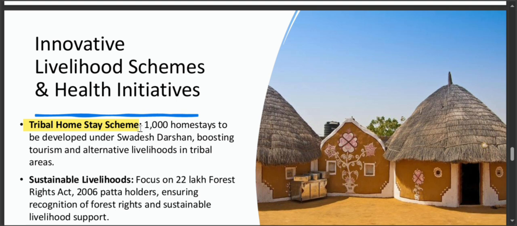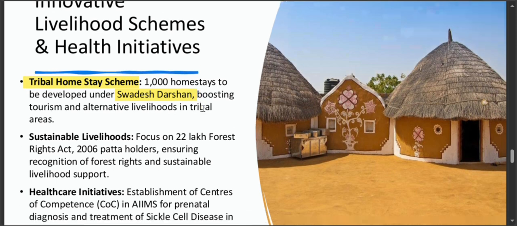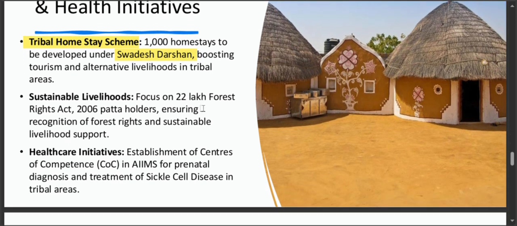By welcoming visitors into their homes, tribal communities can share their rich culture and traditions while generating income for them, thus enhancing their economic stability. So there are other schemes involved in it, you can say. The Swadesh Darshan scheme, which is related to the tourism sector.